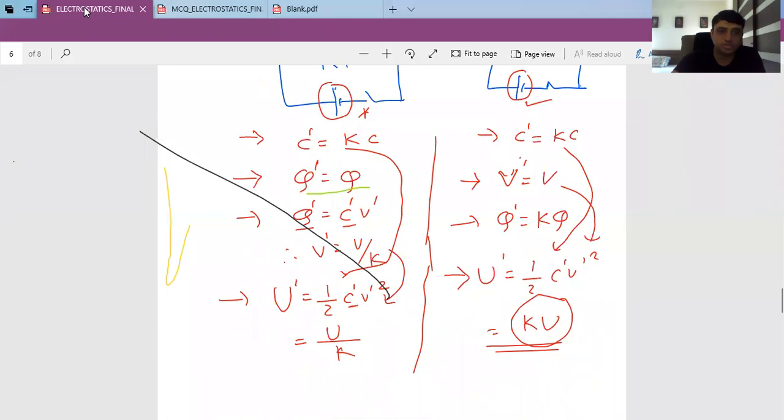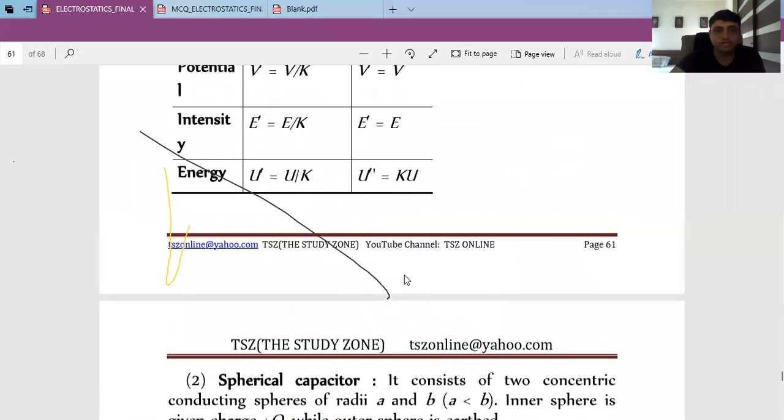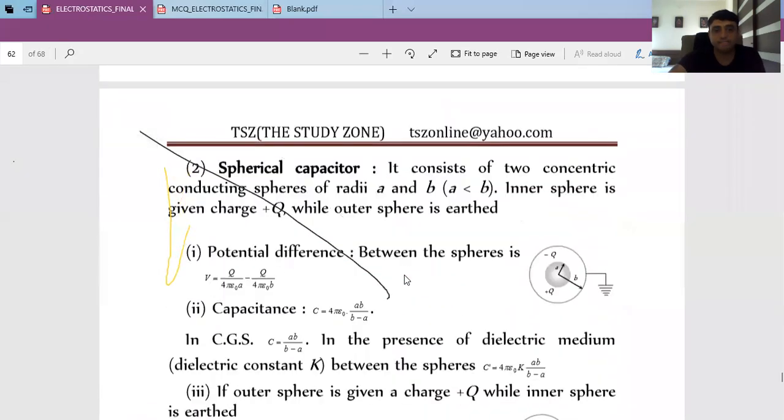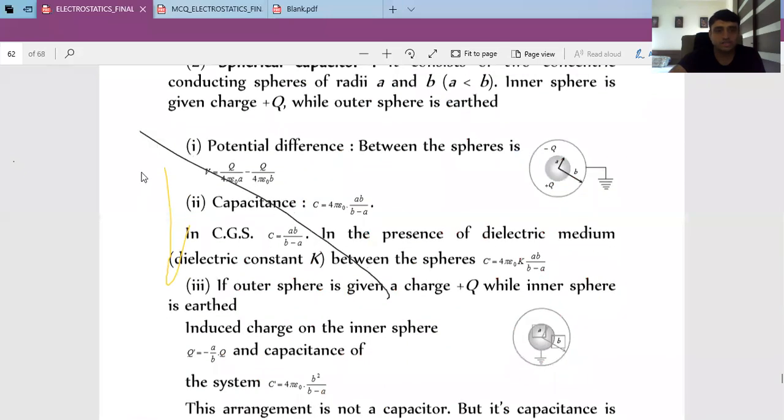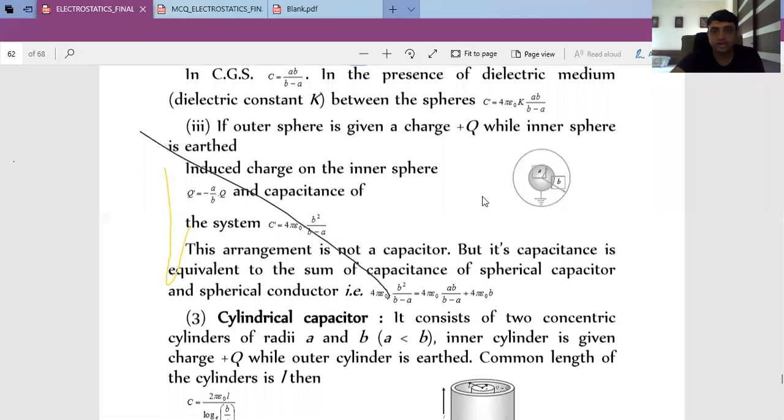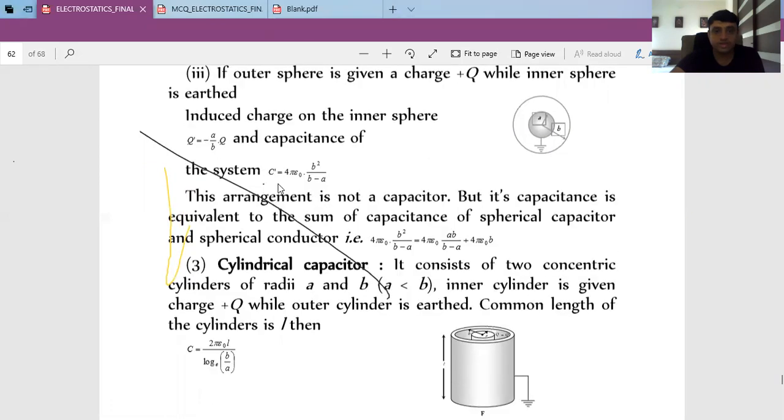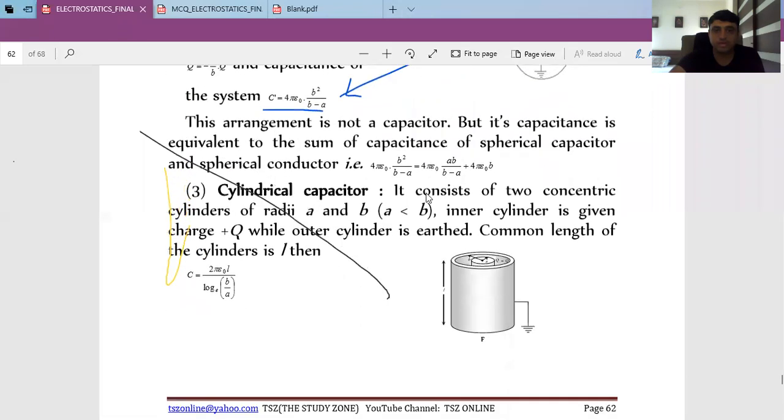Okay, just go through this table. If you have any query, let me know separately. Okay, this is what we have discussed. Remember, this one is the capacitance when the outer one is charged, so the inner one is provided in earthing. That is 4 pi epsilon 0 AB upon B minus A. This will be the case when the inner sphere is provided in earthing. That is 4 pi epsilon 0 B squared upon B minus A.